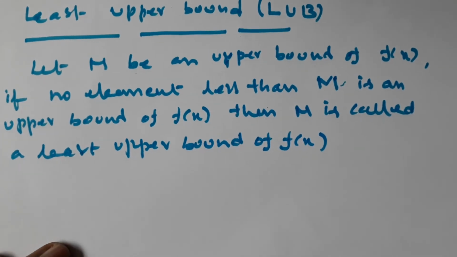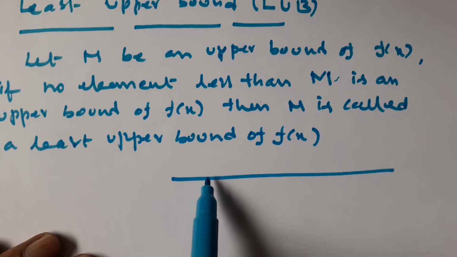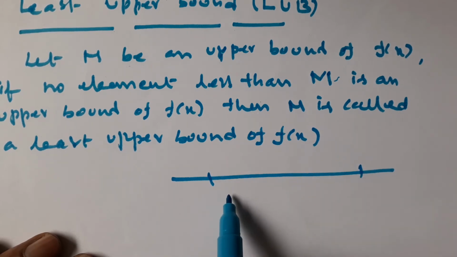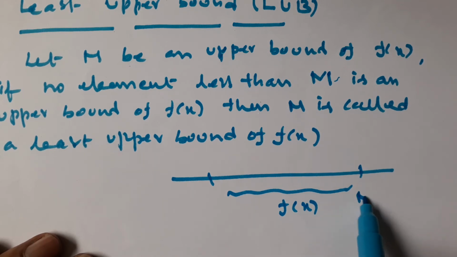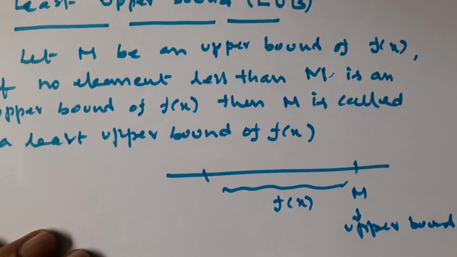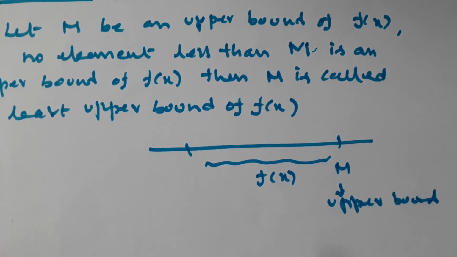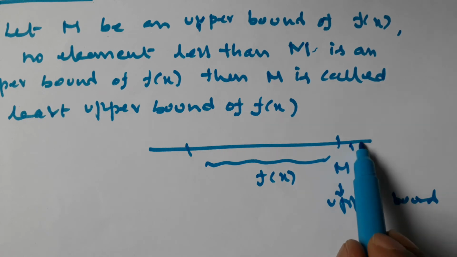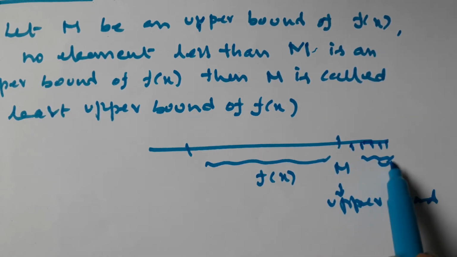Let M be an upper bound of f of x. This is upper bound. If any element less than M is an upper bound, all of these will be upper bounds only.